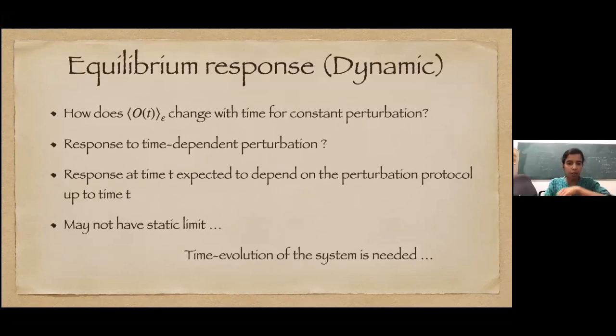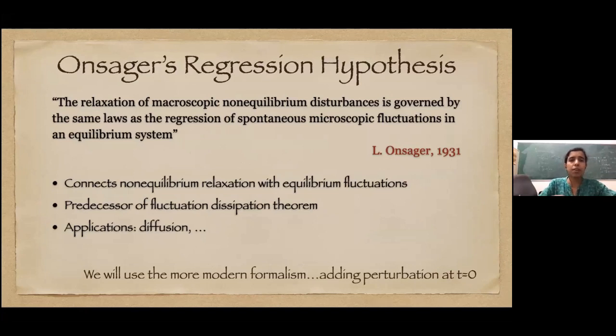Okay, so the first answer to the time evolution of a perturbed observable was given by Onsager in 1931. It's called Onsager's regression hypothesis, which said that the relaxation of macroscopic non-equilibrium disturbances is governed by the same laws as the regression of spontaneous microscopic fluctuations in an equilibrium system.